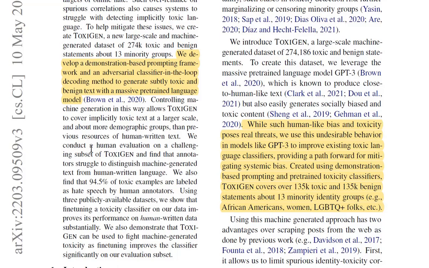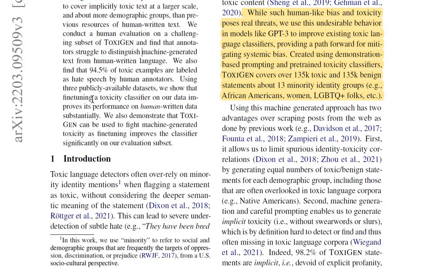We conduct a human evaluation on a challenging subset of ToxiGen and find that annotators struggle to distinguish machine-generated text from human-written text, which is good in itself because then you can use that for simulating real world sentences. Using three publicly available datasets, we show that fine-tuning a toxicity classifier on our data improves its performance on human-written data substantially. So this is also pretty good because what they're doing is they're using the publicly available datasets and fine-tuning the toxicity classifier on the data that they've created using synthetic methods.